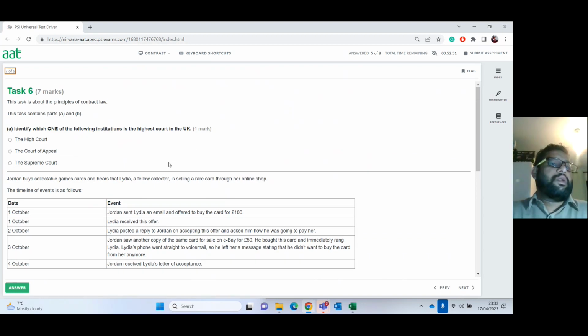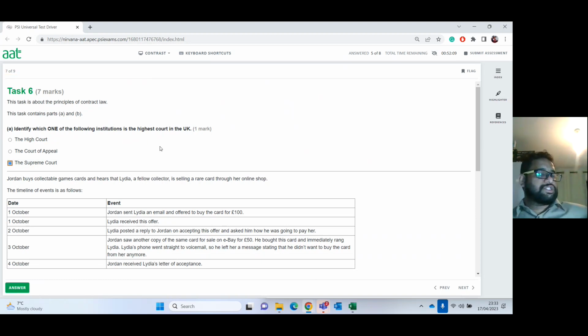They're giving you here the principle of contract law. This is something you learn extensively on your Level 2. So on Level 2, this task is about the principle of contract law. So it says here, which one of the following institutions is the highest court in the UK? Obviously, it's your Supreme Court.